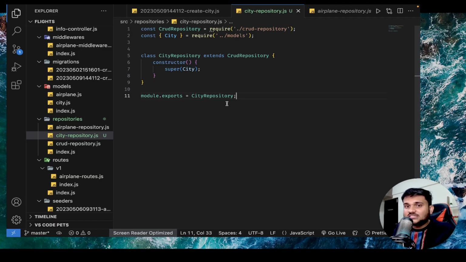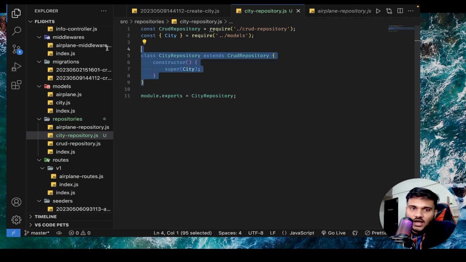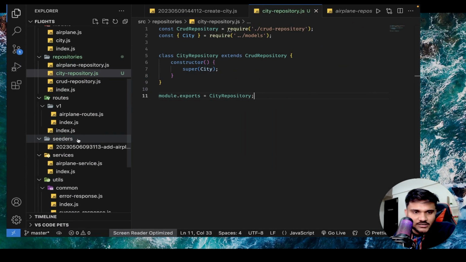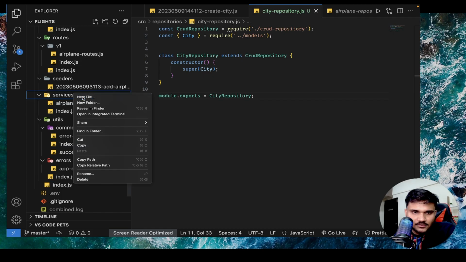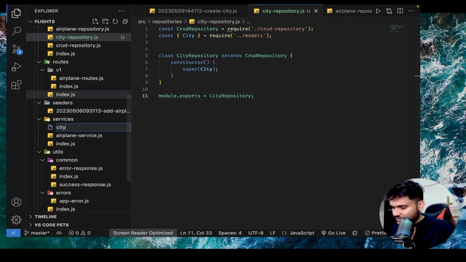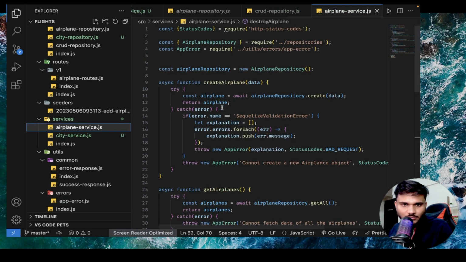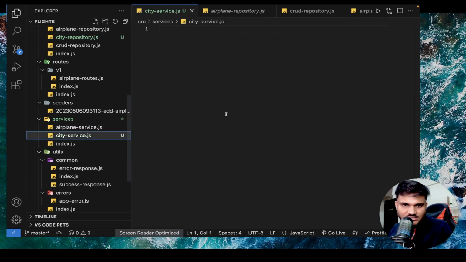If you want to add some extra functions, you can, but I believe it looks cool, right? Pretty cool. So once we have our repository with us, now is the time to create a service. New file, same stuff again, city service.js. Absolutely no brainer at all. You go to airplane service, you can see what all things you need. So I'll copy these basic stuff, paste it here.